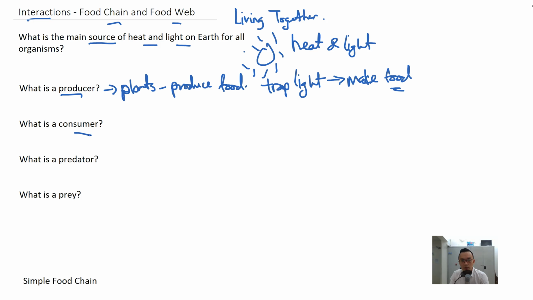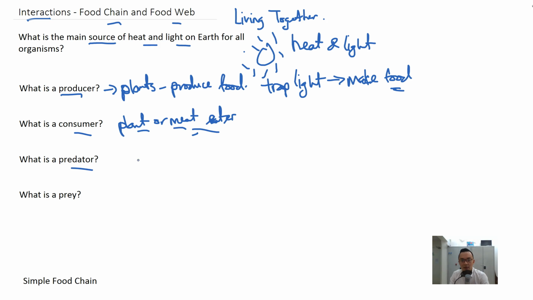So what is a consumer? A consumer is any plant or meat eater in the world that consumes food. Plant eaters are called herbivores, and meat eaters are called carnivores. If you eat both plant and meat, you are called omnivores.